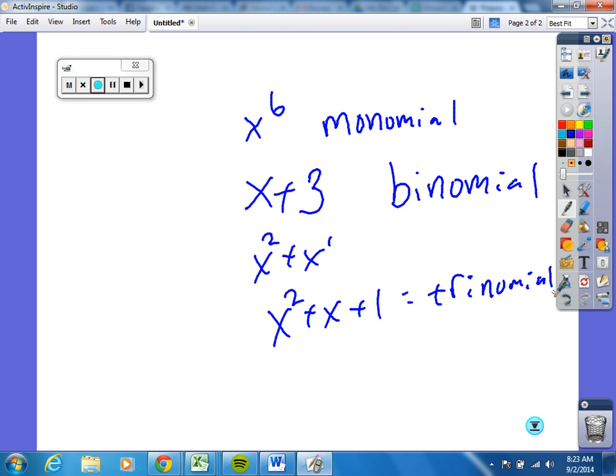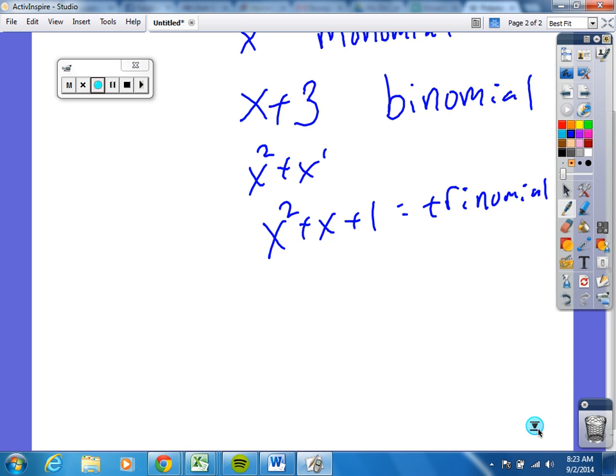Notice usually when we write a polynomial in standard form, we like to decrease in its powers. You need me to scoot it up for you? Okay, notice we are decreasing in powers. What's the power on x here? 2. What's the x power on here? 4. What's the x power on here? 0. Isn't x to the 0 equal to 1, and 1 times 1 is 1? Right? So it is decreasing in our power. Did you see that?